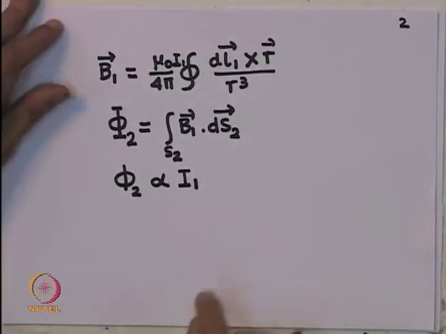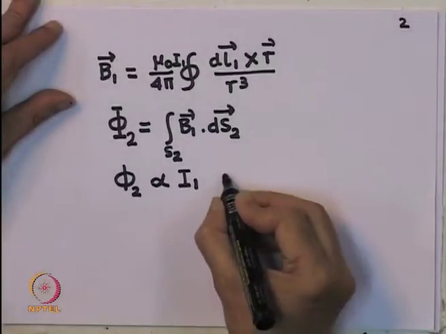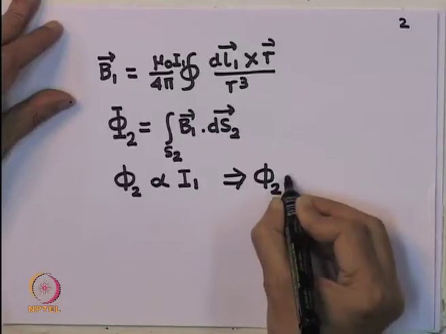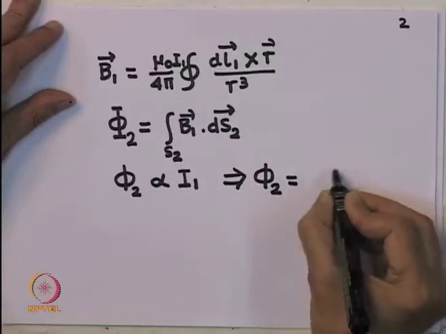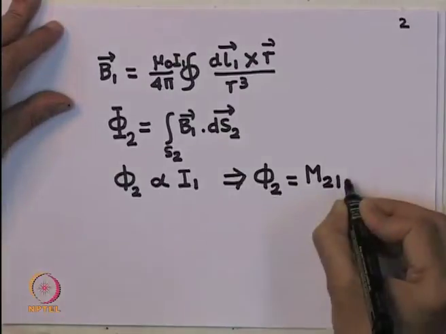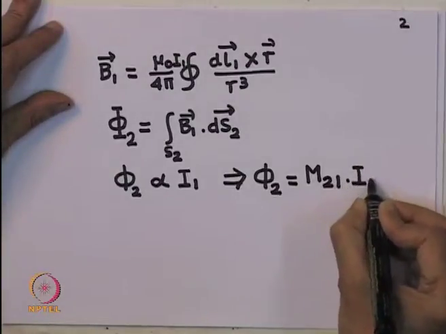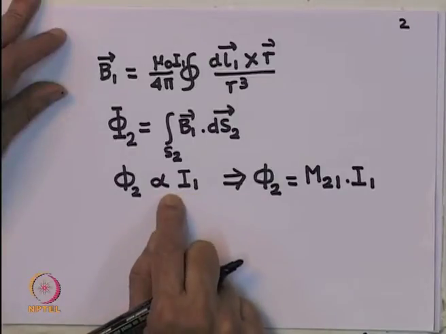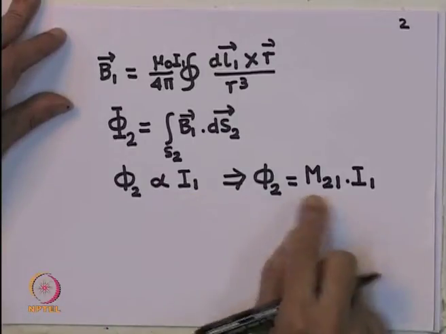So, phi 2, which is the flux through the second circuit, is proportional to the current in the first circuit. So, I can write the flux through the second circuit as equal to some constant, let me write it as M21, multiplied by I1.